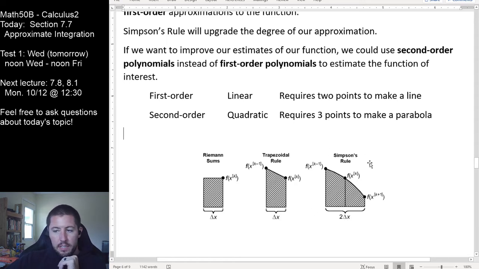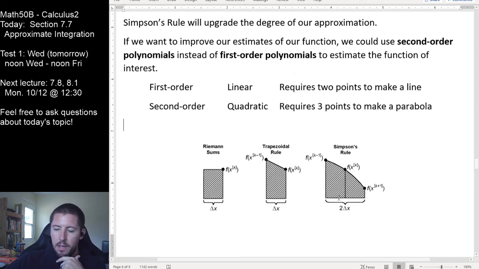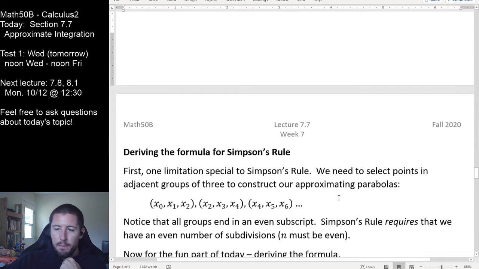So you should notice in Simpson's rule, we're finally going to actually do some calculus today, because I can find this area without calculus. I can find this area without calculus. I cannot find this area without calculus. So we will find the individual areas that we're adding up for all of our Riemann parts by doing an integral. But we're going to be really smart about this, and we're going to do one integral at the very beginning, and then we're never going to do the integration ever again, because it's always just going to be the integral of a parabola every single time. So here's the fun part of today, all right?